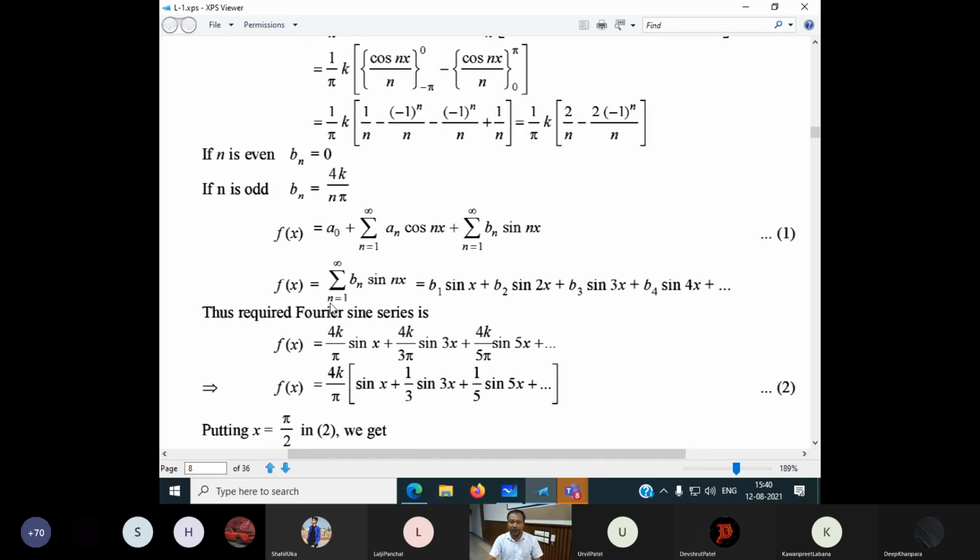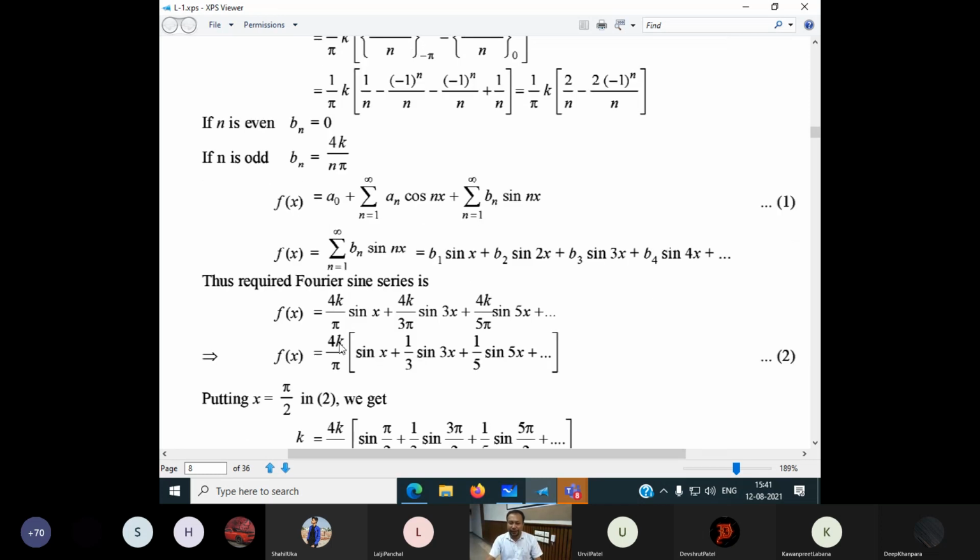I can now put the value of n as 1, 3, 5, 7 like this. I can get the value of b1, the value of b3, the value of b5, because b2 becomes 0 and b4 becomes 0 if n is an even number. So this is our Fourier series. How is it coming? Because b2 is 0, b4 is 0.